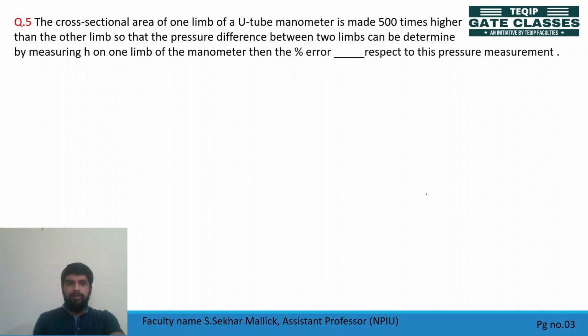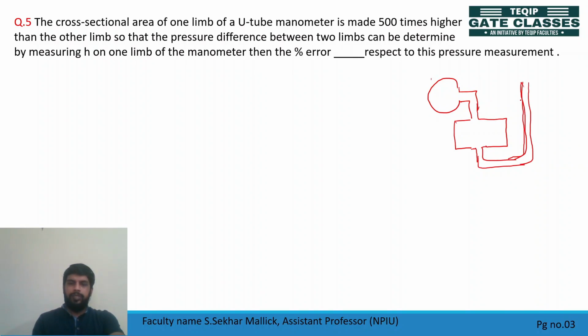So if I draw this figure, it looks, so this is a point where I need to measure pressure. In manometer, what happened? One limb is made 500 times, suppose. Okay.